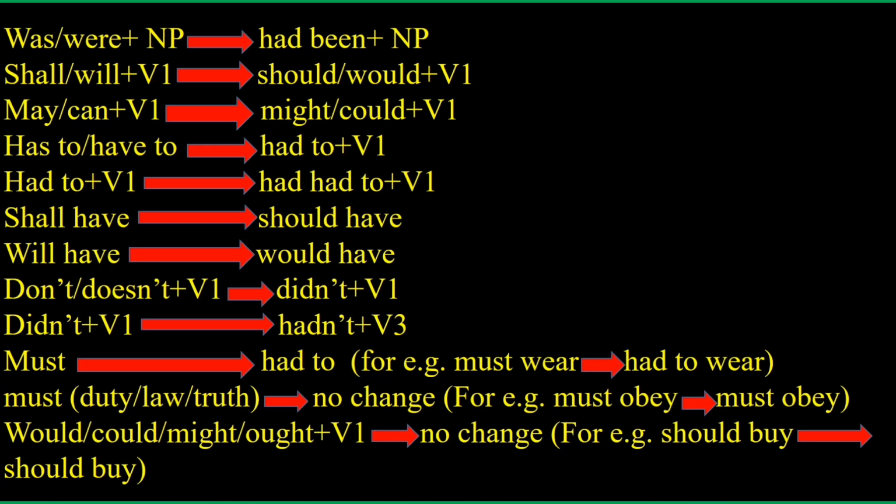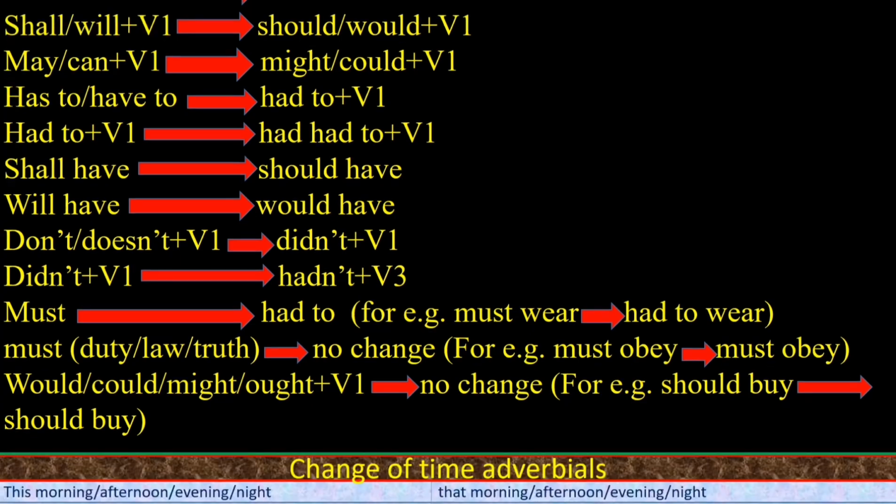Must will change into had to, for e.g. must wear will change into had to wear. Must, duty, law, truth: no change. For e.g. must obey will be must obey. Would, could, might, ought plus V1: no change. For e.g. should buy will be should buy.